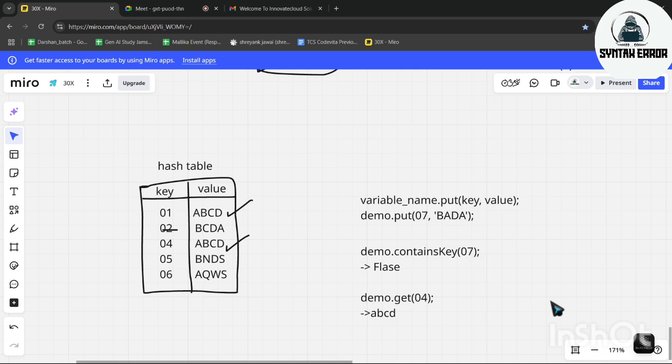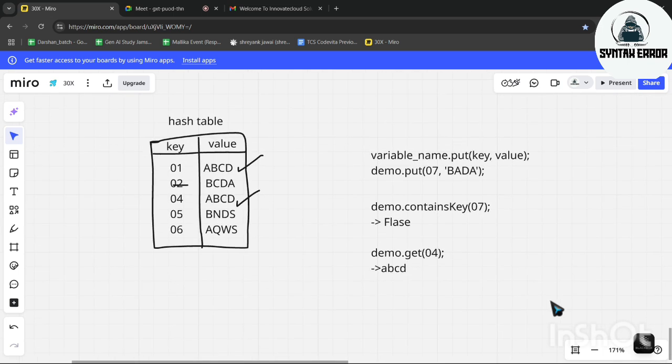So these are just fundamental things which you want to know. These are not the only things. These are just a few fundamental things which you want to know about a hash map. If you have no doubt till now, I will go to the next part. Guys, shall I move to the next part? Yes.